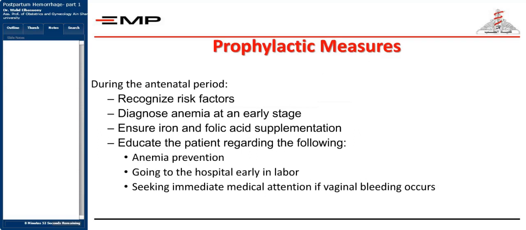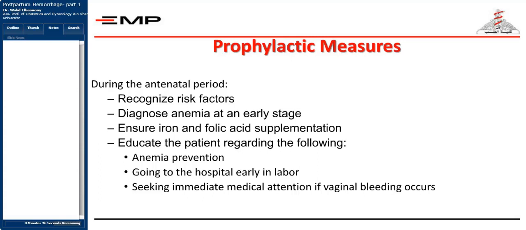What about the prophylactic measures? As we said, postpartum hemorrhage may be predicted. So during the antenatal period, you must recognize all the risk factors that could lead to postpartum hemorrhage. You must diagnose anemia at an early stage, because the presence of anemia, number one, may lead to atony. Number two, mostly will necessitate blood transfusion, and hence will decrease the chance of the patient to pass without receiving blood products.